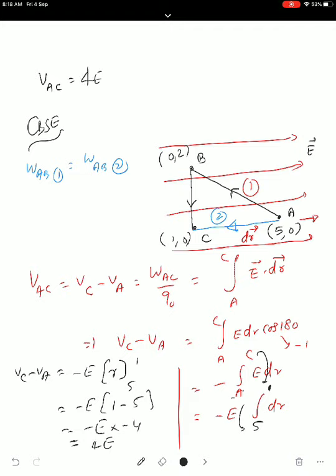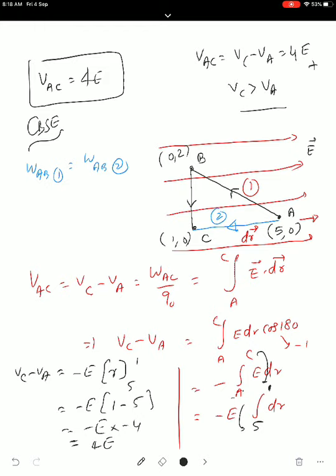So this is the board question. Which point has the greater potential? VAC is equal to 4E. So VAC means it is VC minus VA. This is equal to 4E. It is a positive value. So VC is greater than VA. So there is a decrease in the potential in the direction of electric field. If you are going in the direction of electric field, potential will decrease. So at A the potential will be less, at C the potential will be more, and it is a very important point.